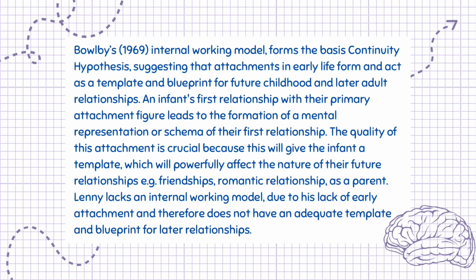An infant's first relationship with their primary attachment figure leads to the formation of a mental representation or schema of their first relationship. The quality of this attachment is crucial because this will give the infant a template, which will powerfully affect the nature of their future relationships, e.g. friendships, romantic relationships, as a parent. Lenny lacks an internal working model, due to his lack of early attachment, and therefore does not have an adequate template and blueprint for later relationships.